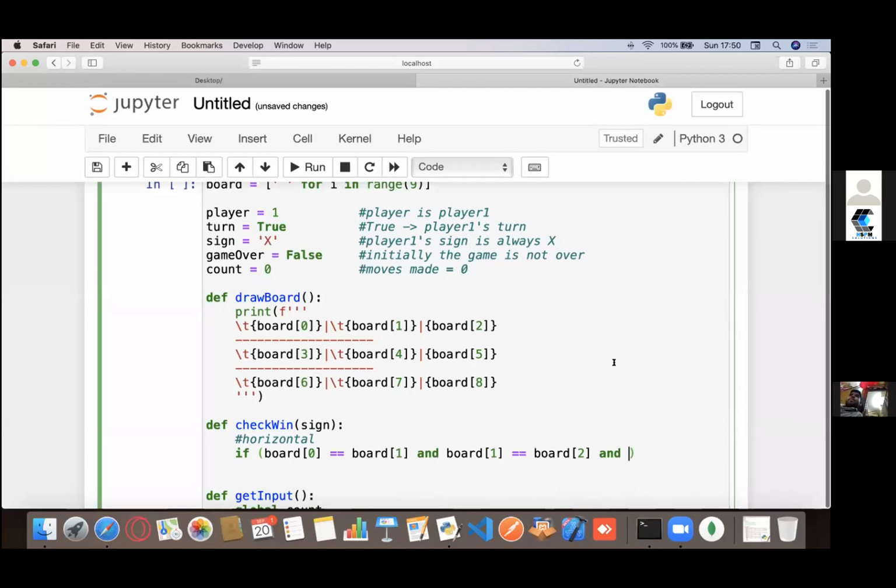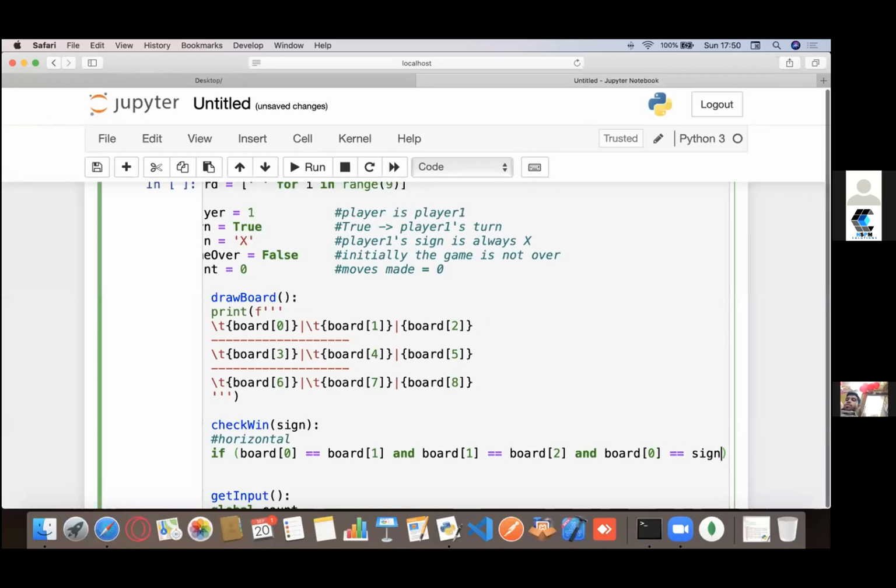Even if they are same, there's a possibility that either they won or I win. So if the sign is X, then I say that Dave actually won the game. If it's not, then I'm the one who wins the game, right? So let's do something like and board of 0 equals to sign. So that's when I would win.